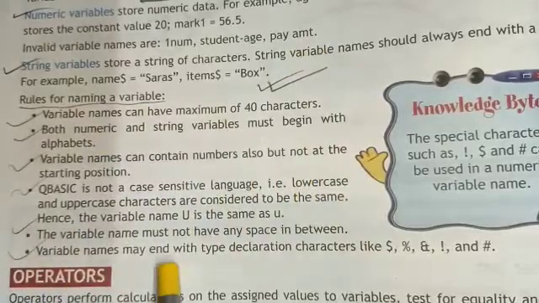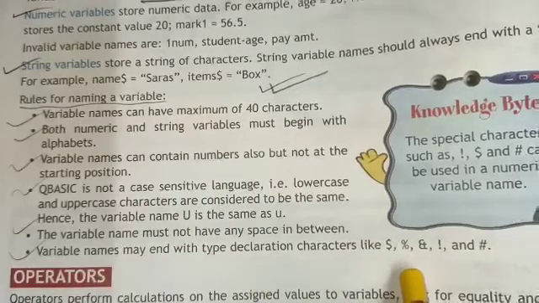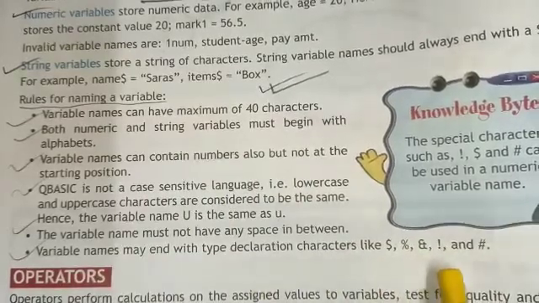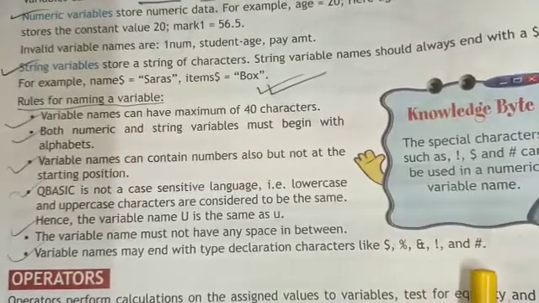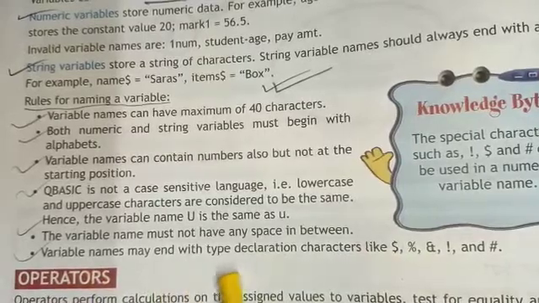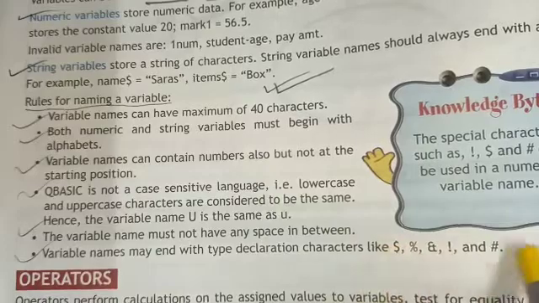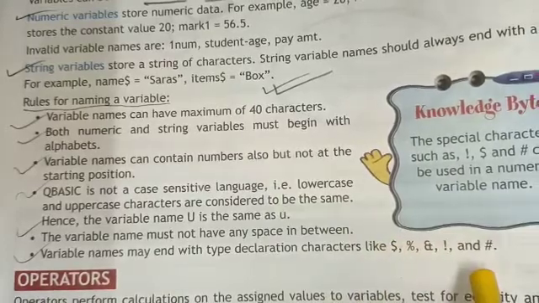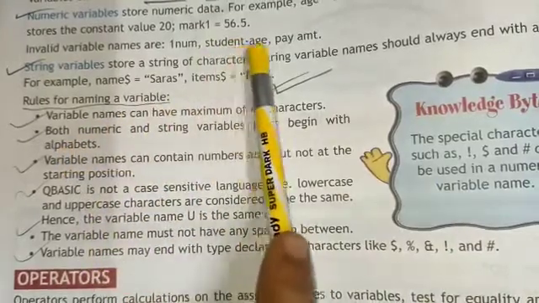Variable names may end with type declaration characters like dollar, percent, exclamation mark and hash. So a variable name can end with these characters. We cannot give any other characters in between variable names.